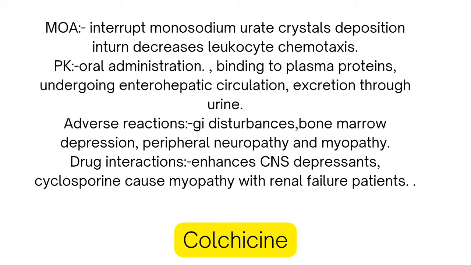And colchicine. Mechanism of action: interrupts monosodium urate crystal deposition, which in turn decreases leukocyte chemotaxis. Pharmacokinetics: orally administered, binds to plasma proteins, undergoes enterohepatic circulation. Excretion through urine. Adverse reactions: GI disturbances, bone marrow depression, peripheral neuropathy, and myopathy. Drug interactions: enhances CNS depressants. Cyclosporine causes myopathy in renal failure patients.